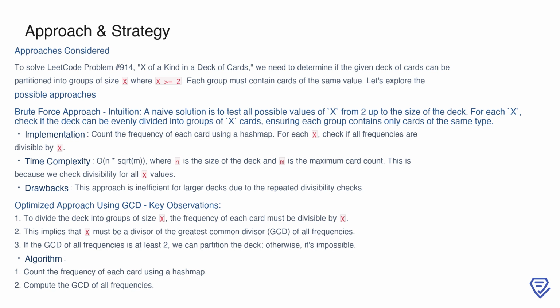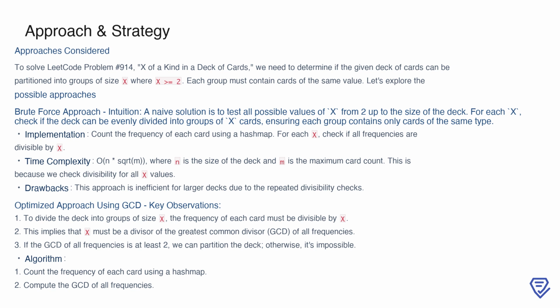To solve LeetCode problem number 914, the main goal is to determine if the given deck of cards can be partitioned into groups of size X, where X is at least 2, and each group contains cards of the same value. One possible approach is the brute force method, which involves testing all potential values of X from 2 up to the size of the deck. For each X, we check if the deck can be evenly divided into groups of that size, ensuring all groups contain only cards of the same type. This is done by counting the frequency of each card using a hash map and verifying divisibility for each X.